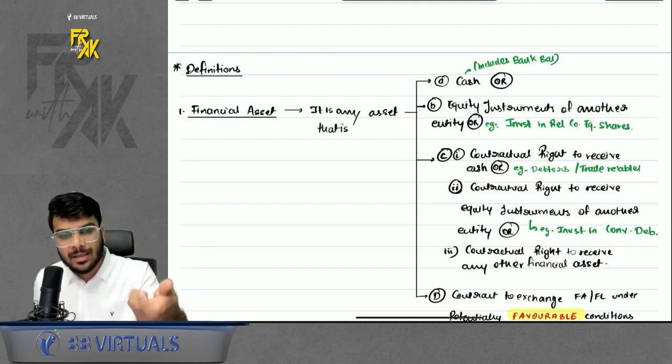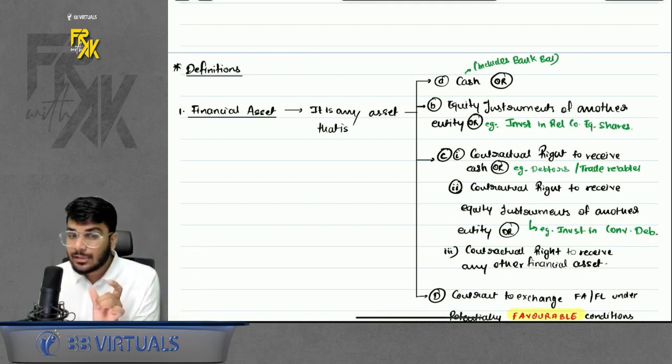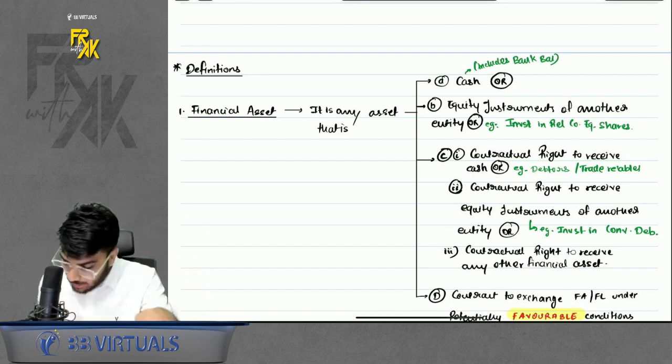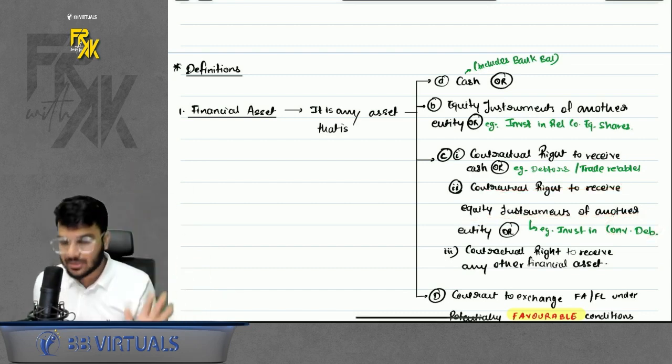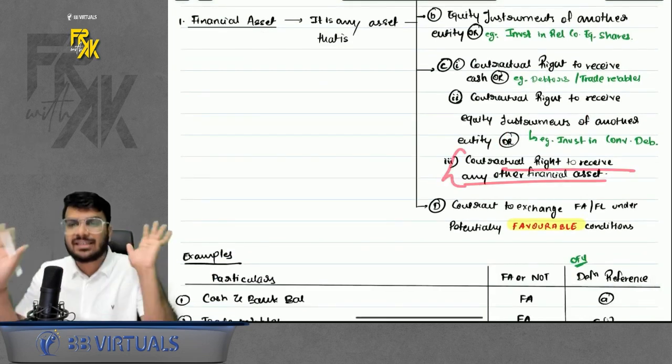So under a convertible debenture, for the interest part, you will receive cash. But for the principal part, they will not give you cash back. They will give you the equity shares of that company. That means in this convertible instrument, you have a contractual right to receive equity instruments of another entity. So it will also be a financial asset. The third point is a contractual right to receive any other financial asset.